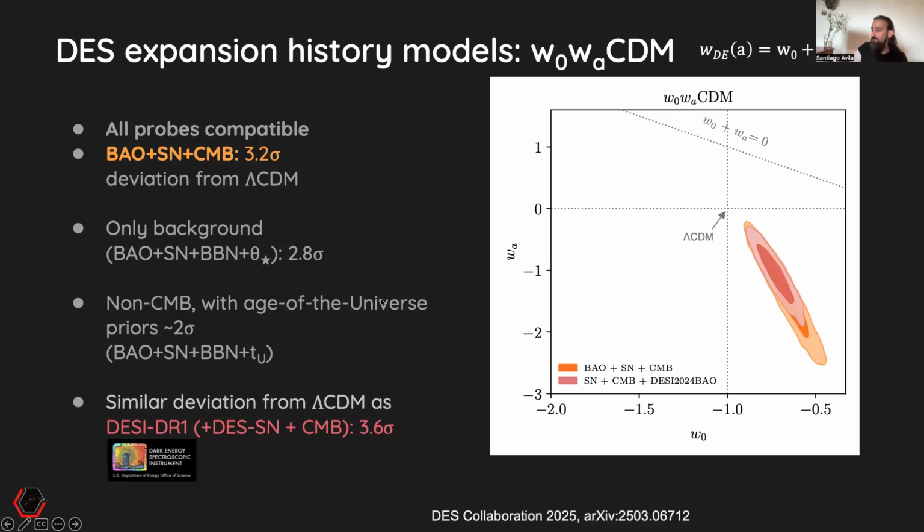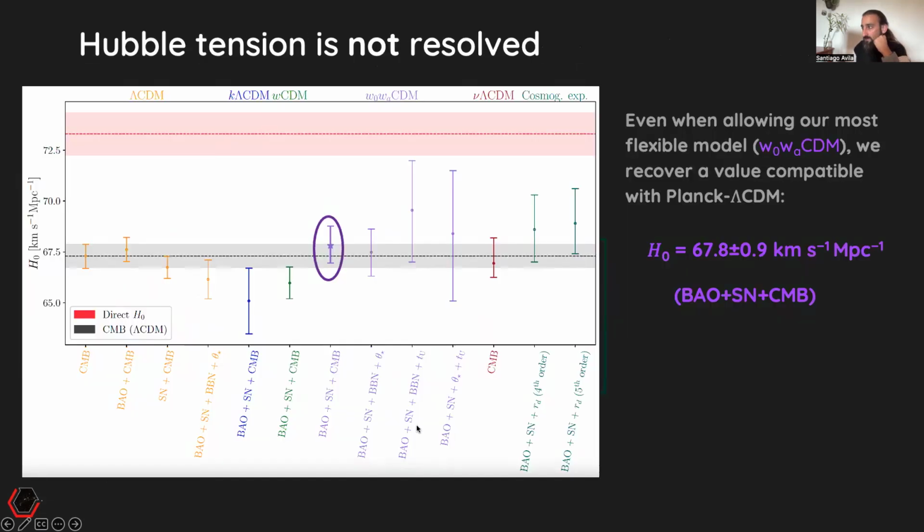Similar deviations are found if we switch our BAO point with DES's point, DR1. We get 3.2 sigma, and with their points, we get 3.6 sigma. This is interesting: with one single point from our BAO, we get similar tension as their 7 points. This does not go in the direction of solving the Hubble tension, so our measurement in w0wa with all our BAO plus CMB is still on the low side of H0, so it's not solving the tension.